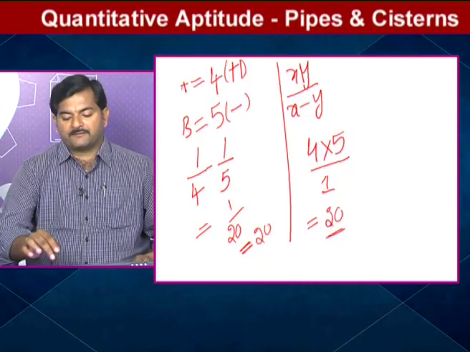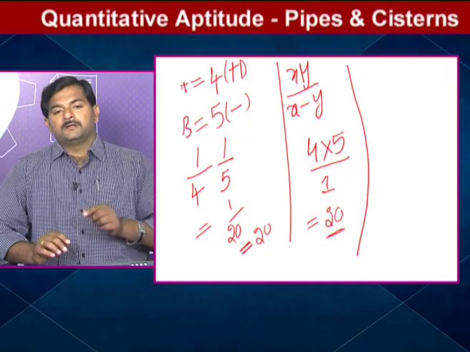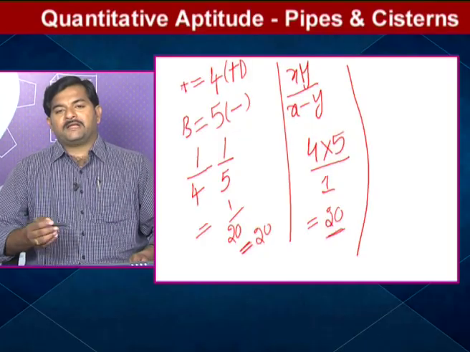And we can solve by taking the third type also. The third type is again LCM by factors. See, the beauty is that almost all the questions from time and work, or even pipes and cisterns, the majority of them, can be solved by the LCM by factors concept.